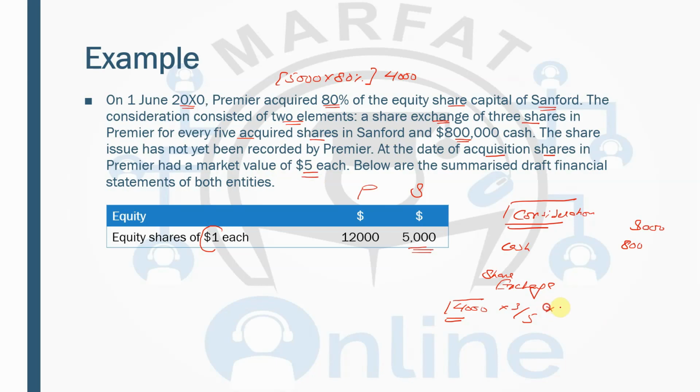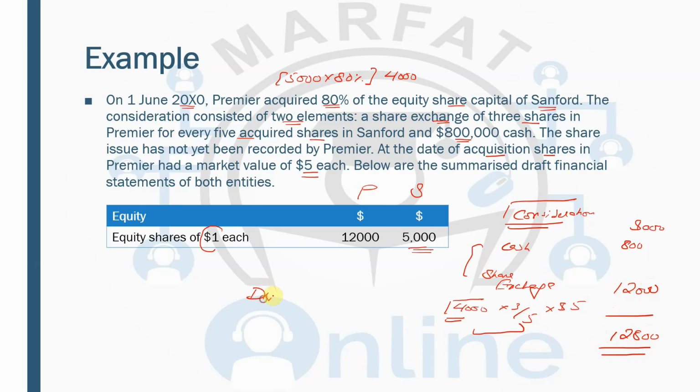So now you will be multiplying it by $5, because when you multiply 4,000 into 3 by 5, this gives you the shares which have been issued by the parent. And now you need to multiply it by $5. So 4,000 multiply by 3 divide by 5, this is 2,400. Multiply by 5. This gives you a total of 12,000. So the total consideration paid by the parent to the subsidiary for 4,000 shares is 12,800, and this includes two elements: cash and the share exchange.